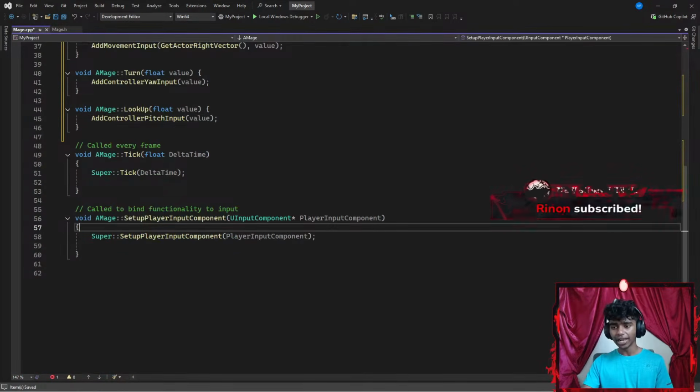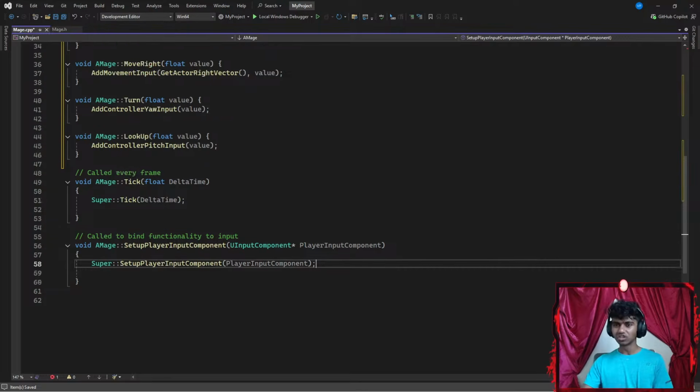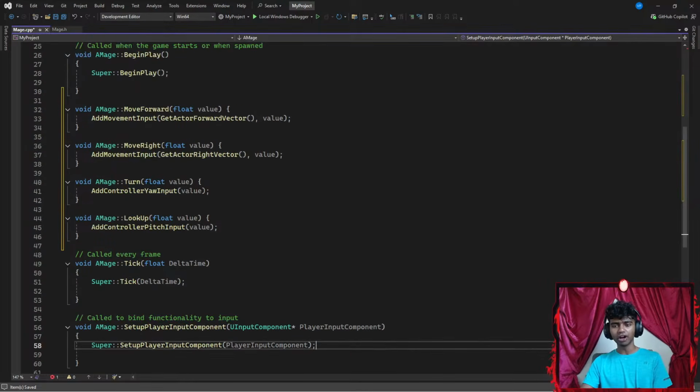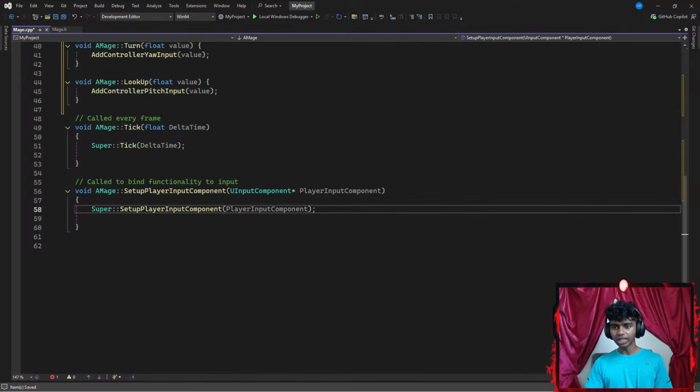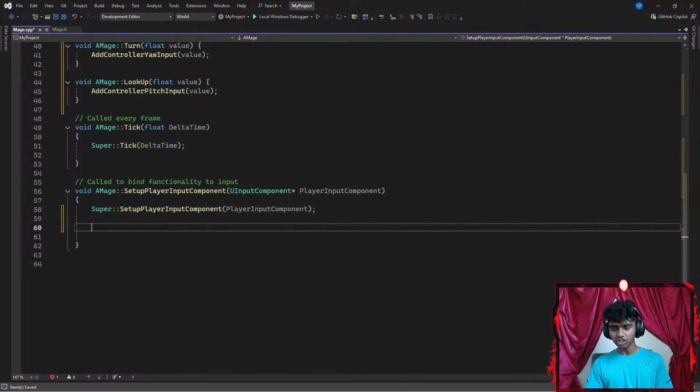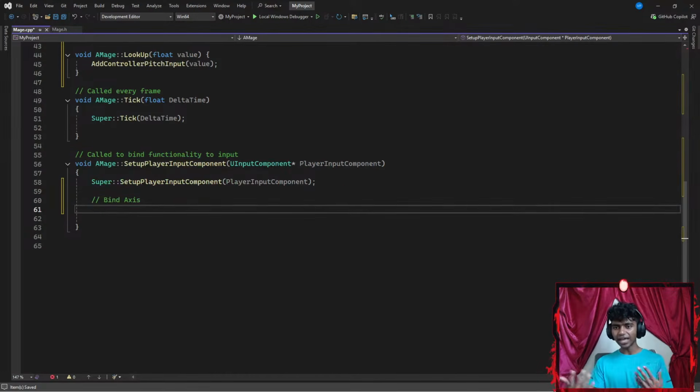Once I'm done with all that, I'm going to bind them together, because I got to bind Unreal's axis mapping with my Visual Studio code, like what I have to do when I click WASD. So I'm going all the way down to my bind function to input. I'm going to add a comment that says bind axis. The reason I add a comment is because there's also something called bind action. We bind actions for jump and all that stuff. But since I will be moving along the axes, I bind axis here.